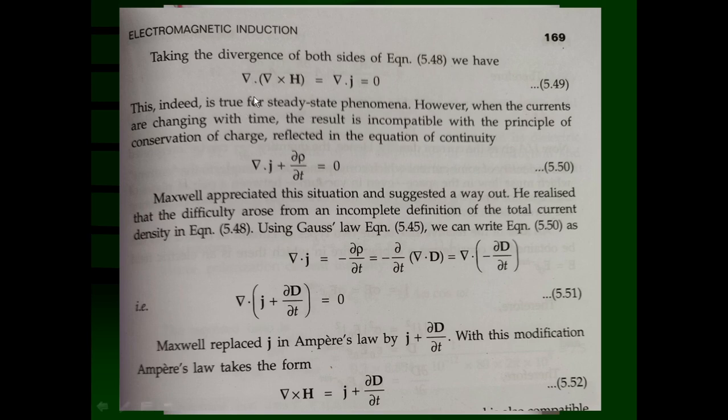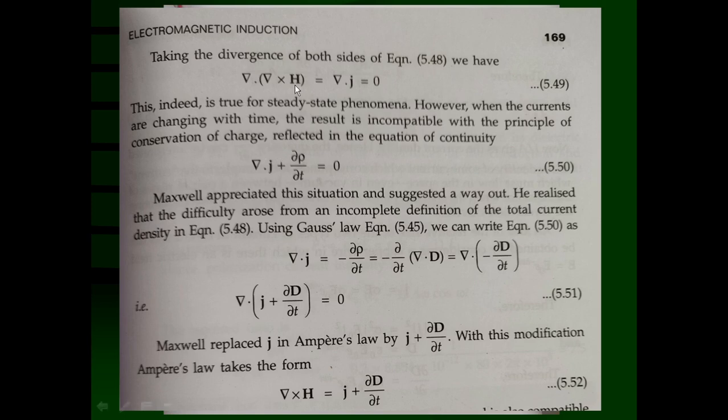That means if you take the divergence on both sides of equation number 4, Ampere's law, then the left hand side has to be 0. That means the right hand side also has to be 0. But let us see what happens when you apply it on the equation of continuity. This indeed is true for steady state phenomena. However, when the currents are changing with time, the result is incompatible with the principle of conservation of charge reflected in the equation of continuity.